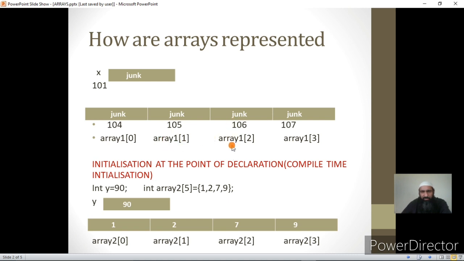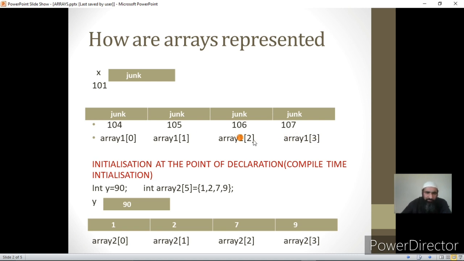The third variable will be array1[2], and the fourth variable will be array1[3]. This is the simplest way you can understand. So if I declare an array of 10 elements, I say int a[10]. I have declared size 10. It will create 10 variables, and the name of the array followed by the number of the element within the square braces will be the name of that particular variable.